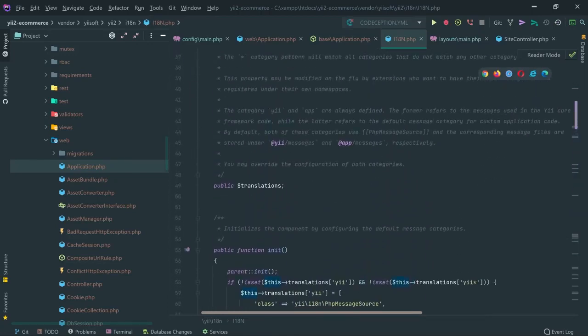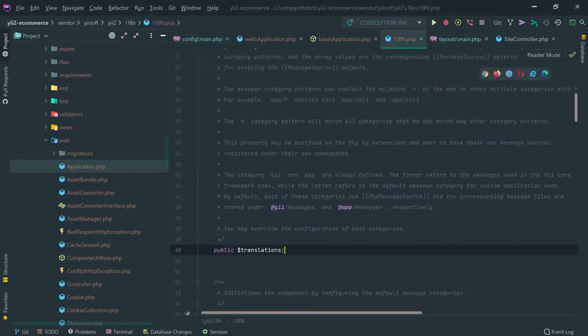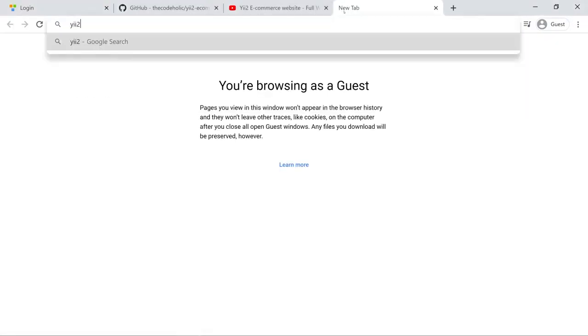Okay, and I'm going to configure the translations property right now. So i18n has translations, and the translations is an associative array. We can have a look in either the official documentation or right here, read what this actually does. But I'm going to open the official documentation because you should also know how to work with official docs.